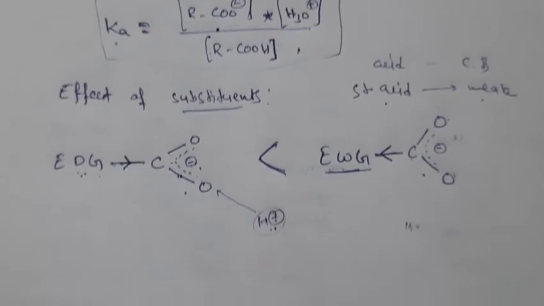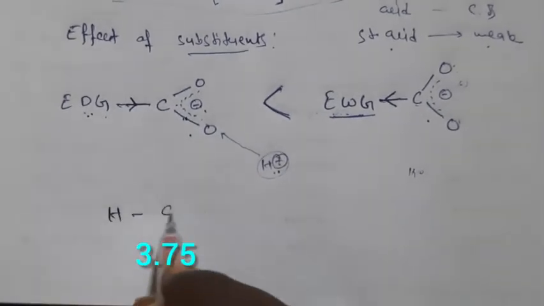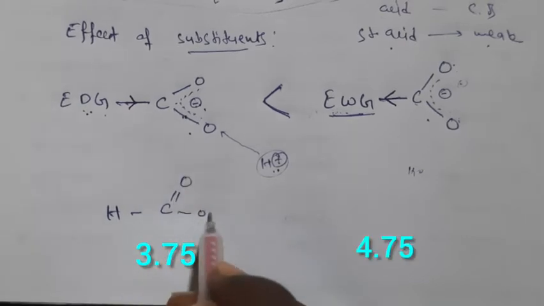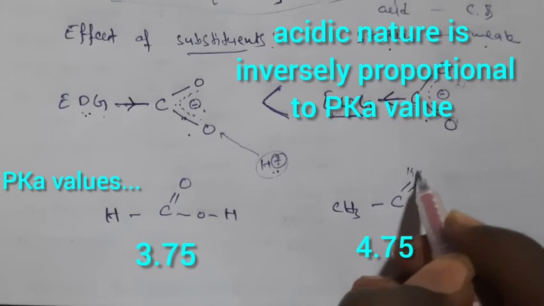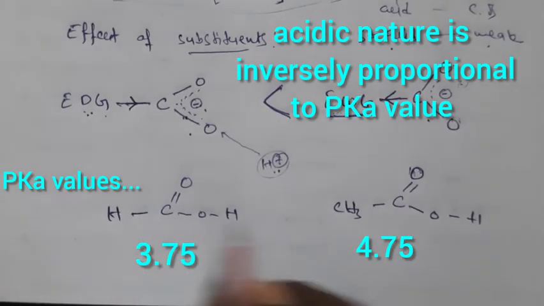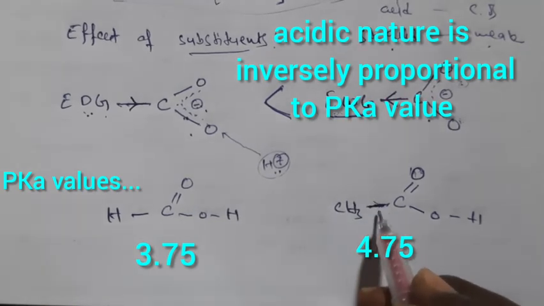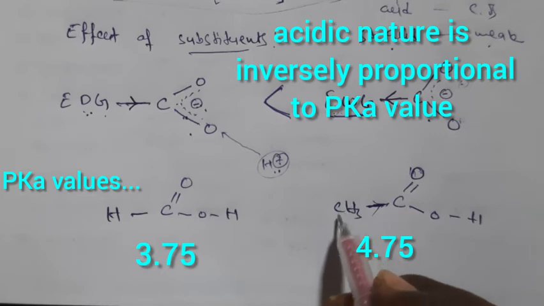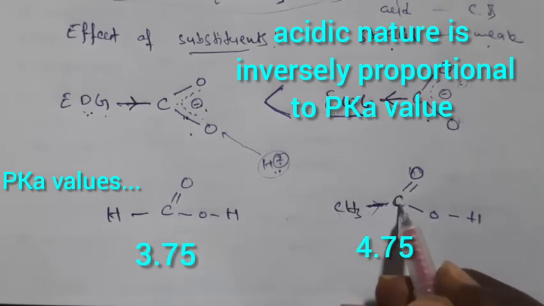So we'll check with examples here. If we have acetic acid, here H, C double bond O and OH, and here CH3, C double bond O and OH. What happens here, the CH3 group is an electron donating group, and it donates electrons towards this carbon, right?